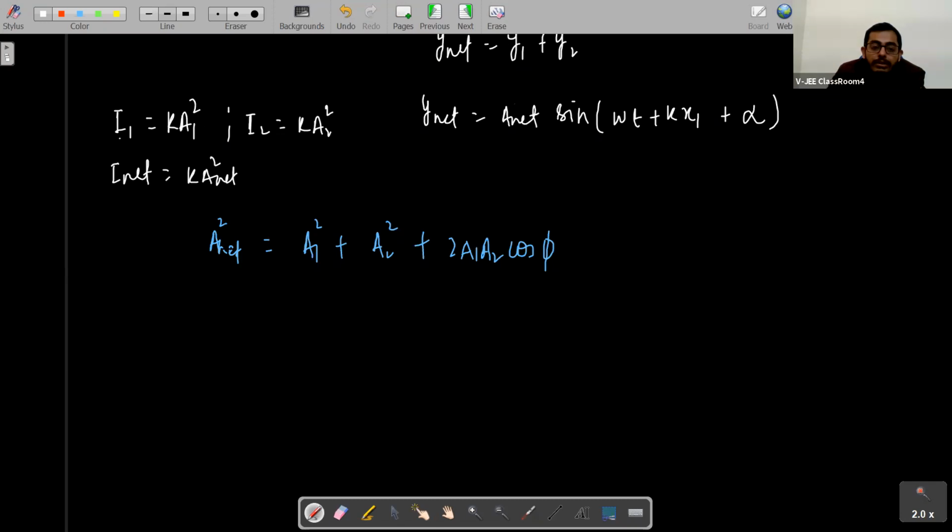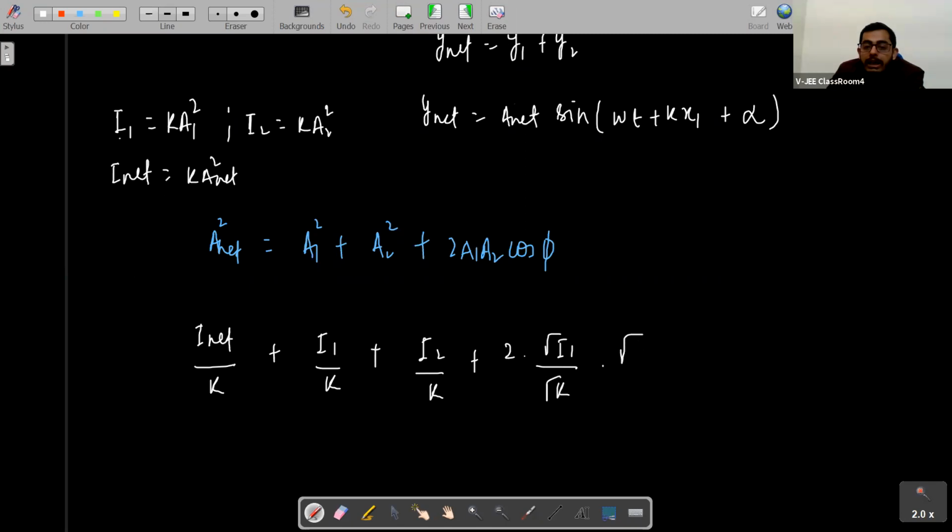So I can replace the values of A1 square, A2 square, and A net square. See here, A net square will be I net upon k, plus A1 square will be I1 upon k, plus A2 square will be I2 upon k, and 2 into A1 will be root I1 upon root k, into A2 root I2 upon root k, into cos delta phi, not phi here.